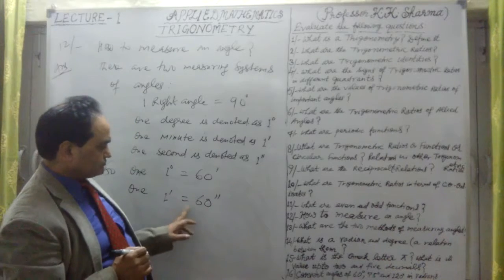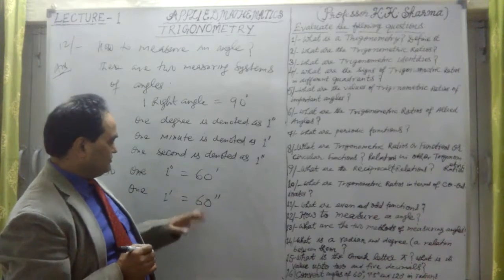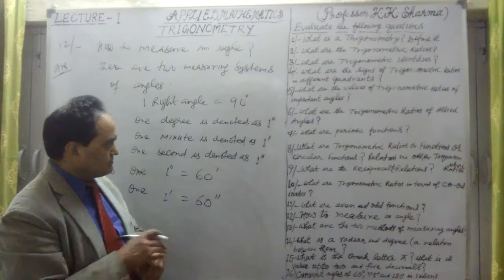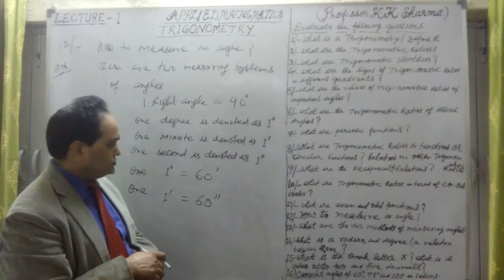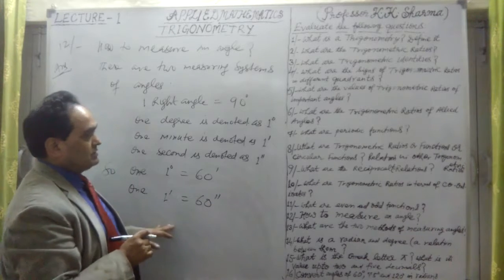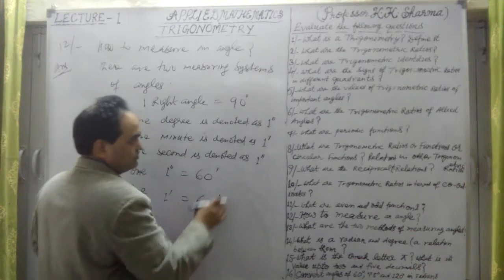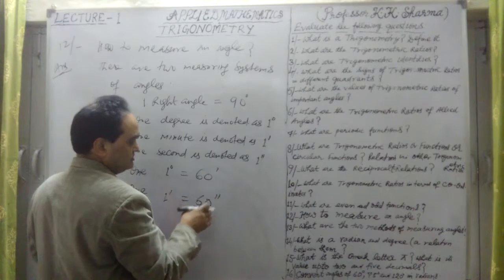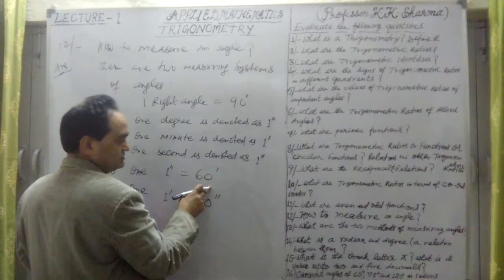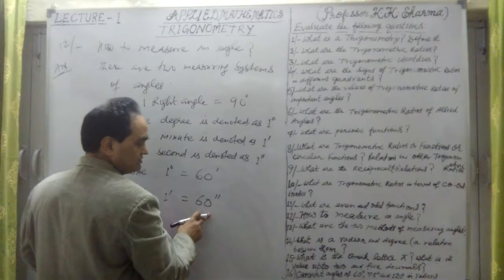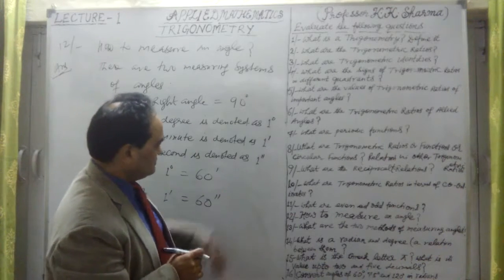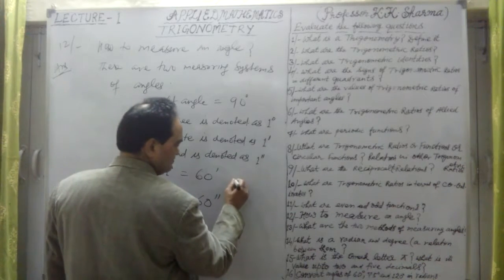So in this way we can write that 1 degree equals how many seconds? 60 into 60. 1 degree equals 3600 seconds. This is how we denote them.